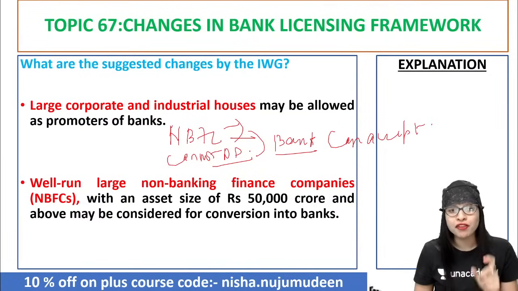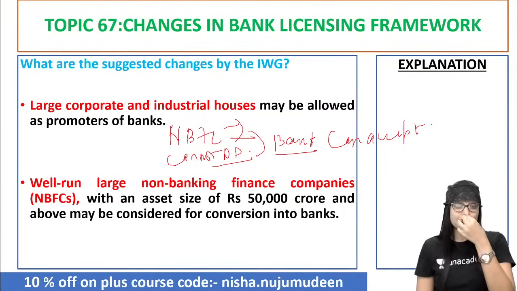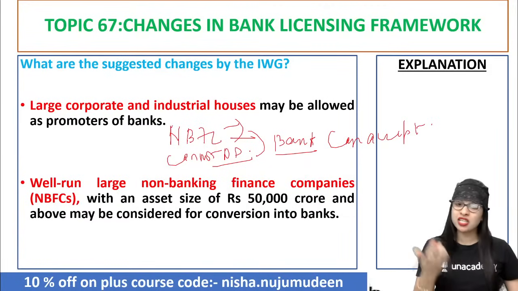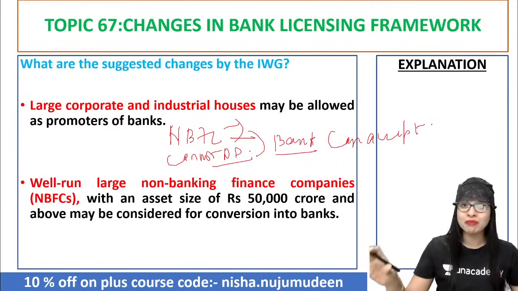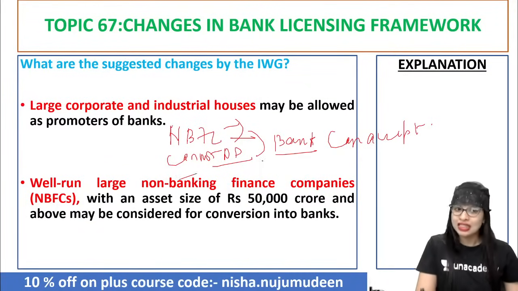These are the keywords to be noted, because for your prelims, such statements can come. Even in the 6 p.m. free class, which I do for you people, I keep telling you this, remember? So now, with regard to the NBFC, they say you can even convert them into a complete bank with all the privileges if their asset size is more than 50,000 crore. That's a good initiative, don't you think so? Yes.